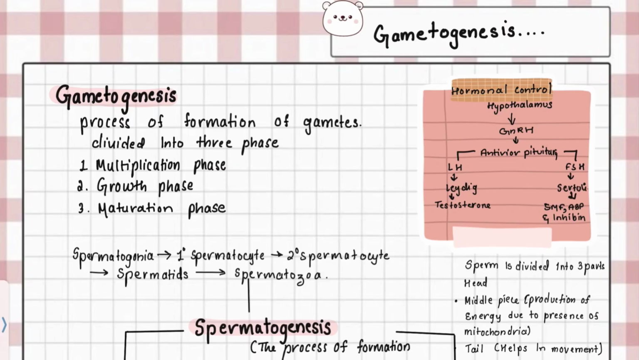Let's discuss about gametogenesis, which is the process of formation of gametes in humans. This process is essential for sexual reproduction. Gametogenesis is divided into three phases. First is multiplication phase, where rapid mitotic divisions increase the number of germ cells, and in growth phase, cell grows in size and accumulate nutrients. In maturation phase, meiotic division occur to form haploid gametes.